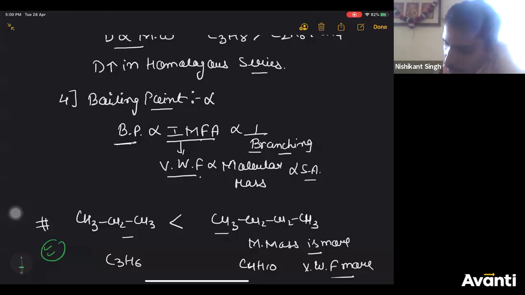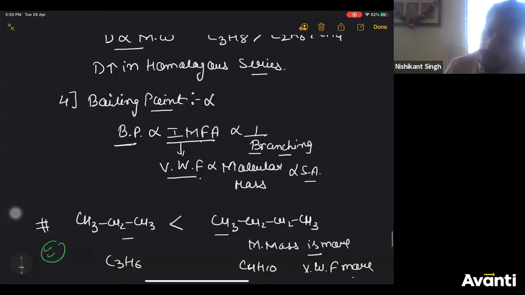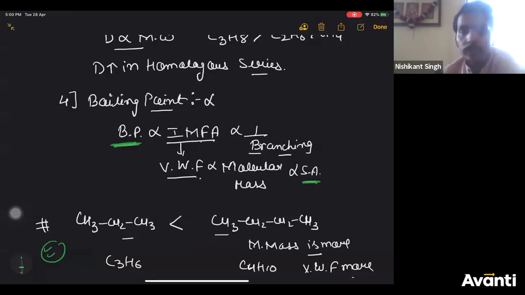Ganesh, where have I written wrong? Ganesh, is this correct? No. Ganesh, surface area decreases, boiling point decreases. It is correct only. No, Chetra, it was not for you. Yes, Ronish, in branching molecular mass remains same.